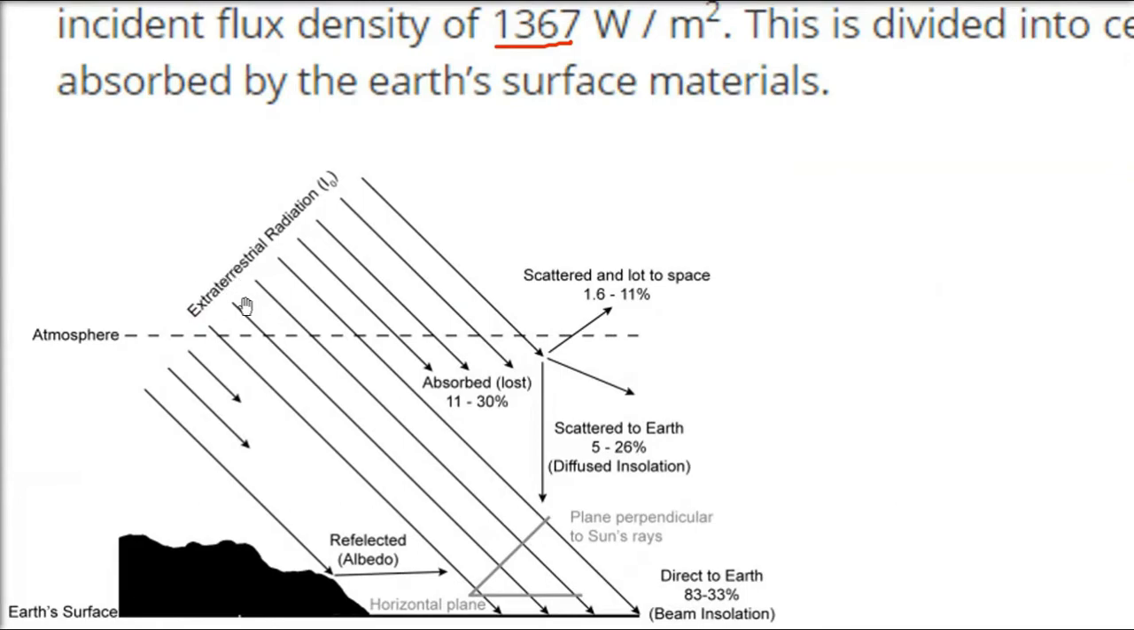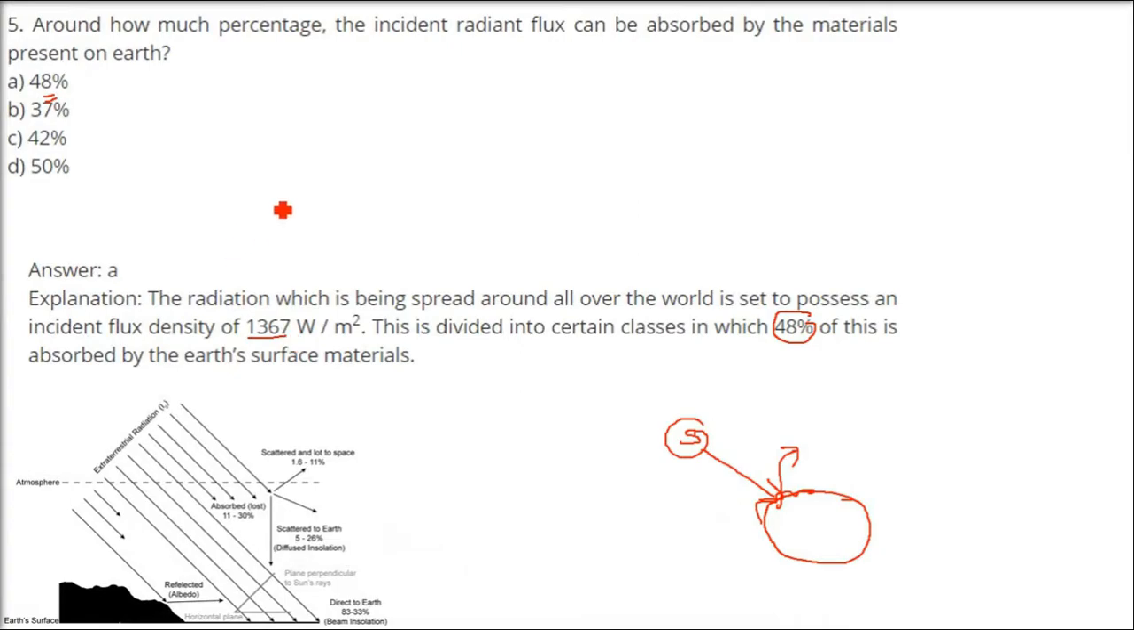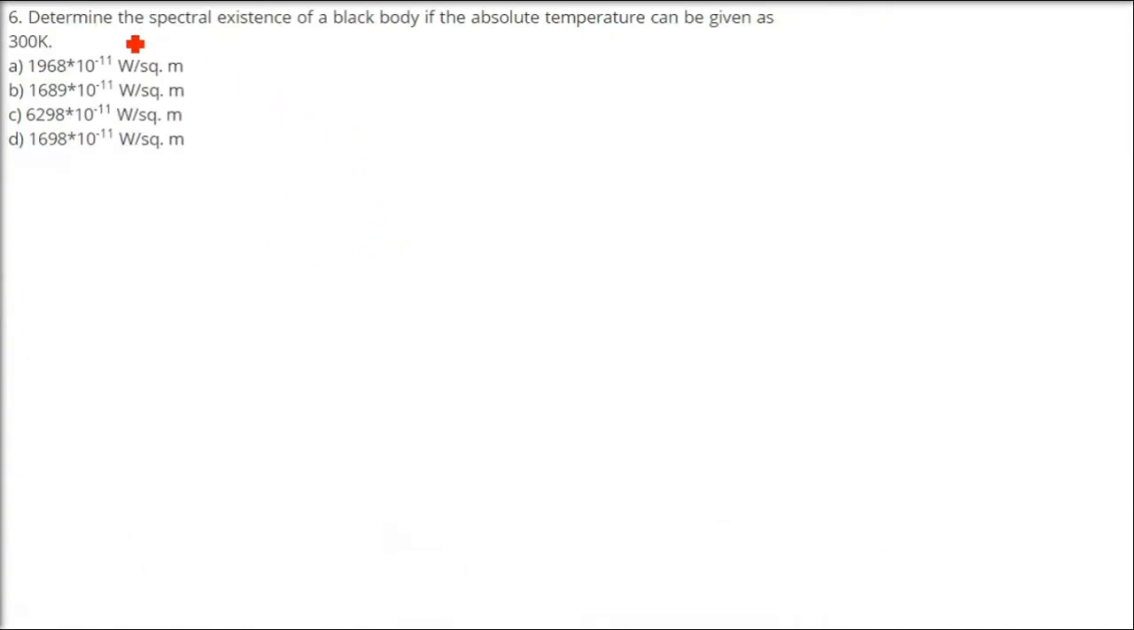So let me just show you here. Here we have extraterrestrial radiation. It is coming, and then we have the atmosphere. Atmosphere here. It is absorbed. So these lights are absorbed, and some are reflected, some are scattered, some are absorbed. All these phenomena are taking place. See, if you see, they are absorbed, lost 11 to 30%, scattered 1.6 to 11%, scattered toward 5.5 to 26%, and all these direct to the Earth, it is around 83 percent.